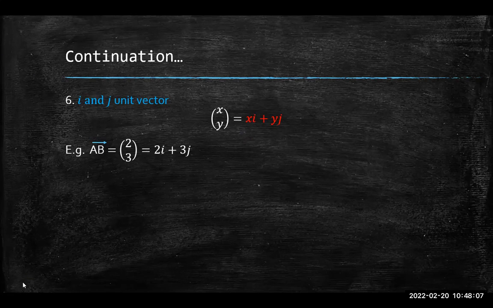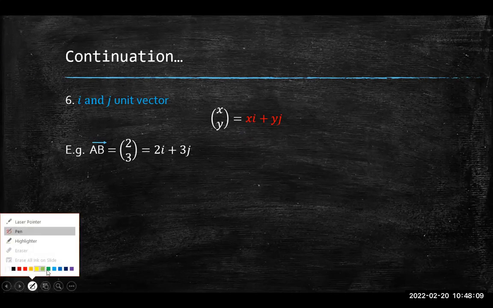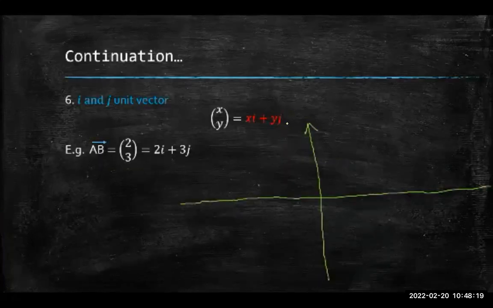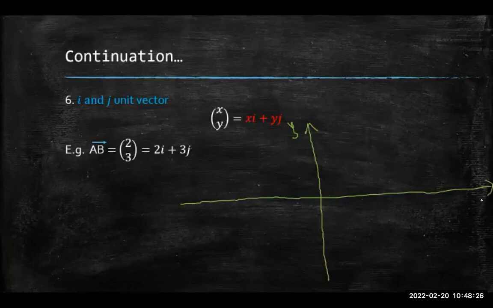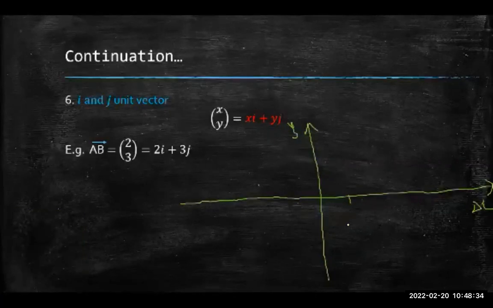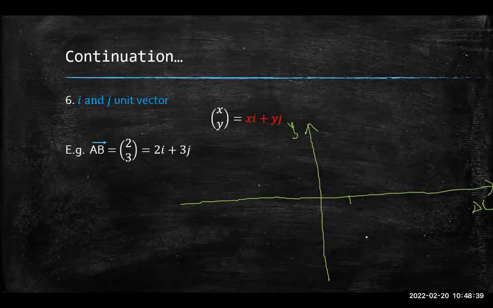Yep. All right. So let me just show you something real quick before we move on. Say I have my Cartesian plane. This is my y-axis, right? So we know that the vertical axis is my y, horizontal is my x. This is the most common way to represent a vector that we'll be using.